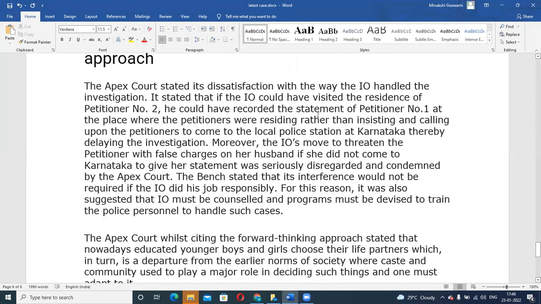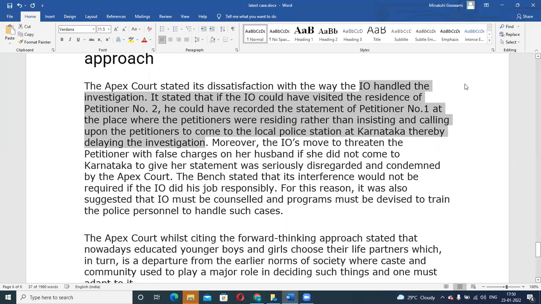So the Supreme Court was not very happy with the way the investigating officer handled this investigation. It stated that the investigating officer could have visited the residence of the petitioner, that is, Santosh, the husband's house. He could have recorded the statement of the petitioner at the place where she was residing, rather than insisting and calling upon the petitioner to come to the local police station in Karnataka, thereby delaying the investigation.